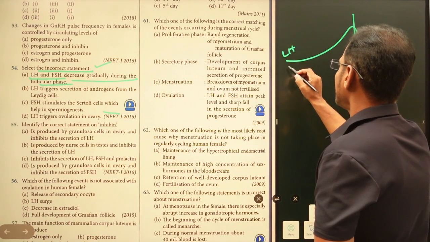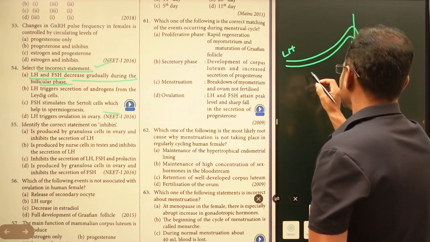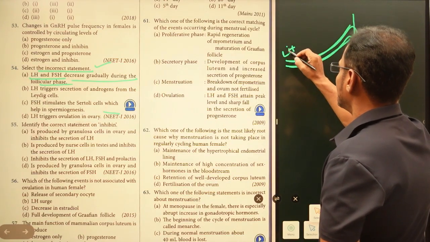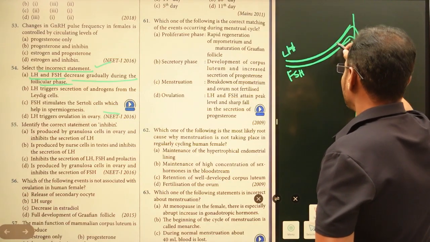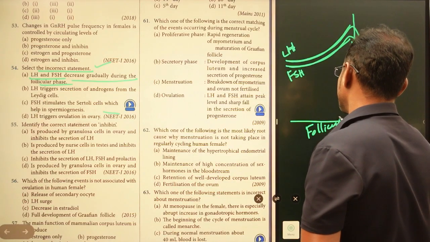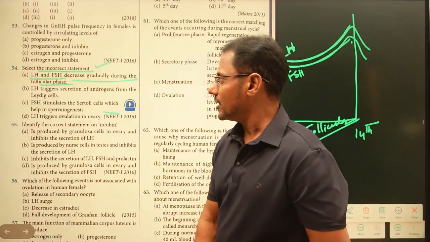Even the follicle stimulating hormone is going to rise. So if you observe the levels of follicle stimulating hormone as well as luteinizing hormone, they are going to reach their peak in the follicular stage, also known as the proliferative stage.